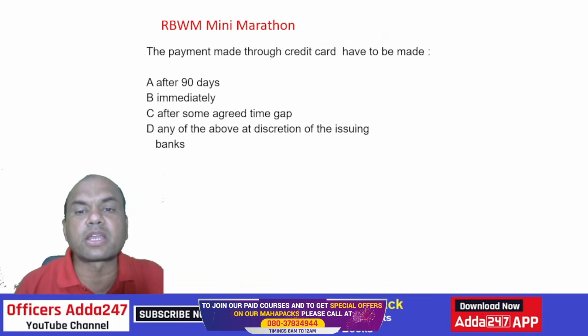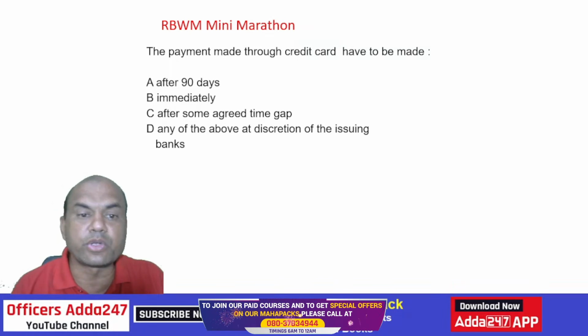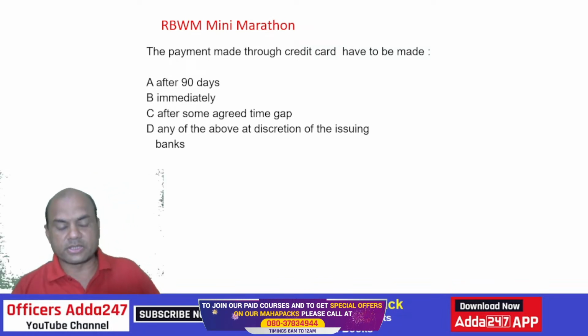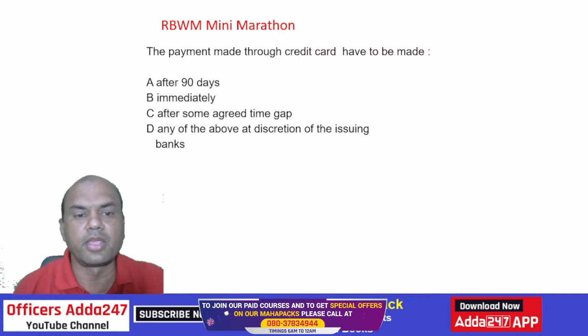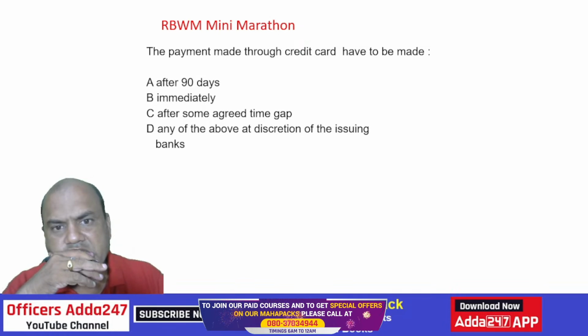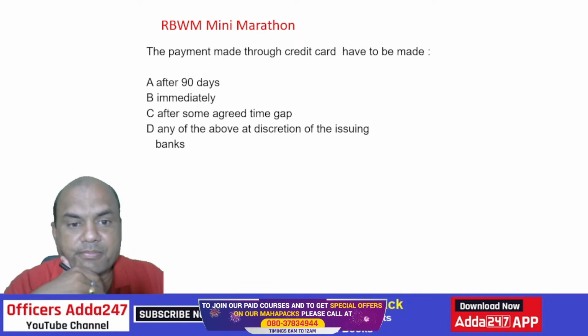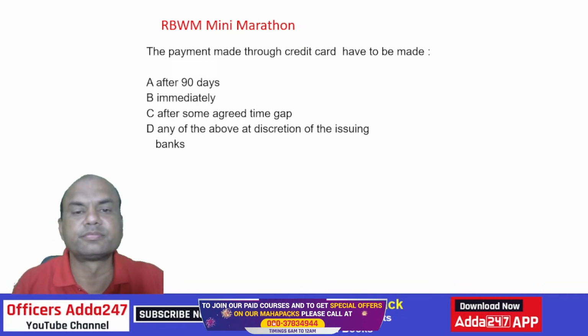The payment towards the credit card has to be made after 90 days, immediately, after some agreed time gap, or any of the above at the discretion of the issuing bank. What is the answer? Credit card payment is made when? Immediately, after 90 days, or between the agreed timeline? What do you say? Correct. Agreed timelines. This is the right answer.